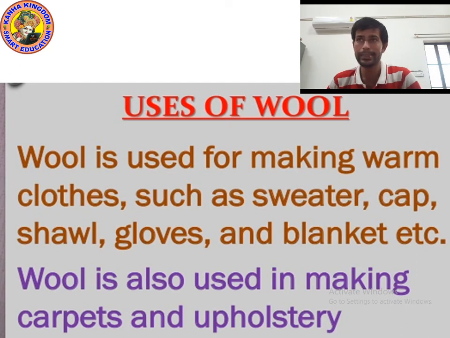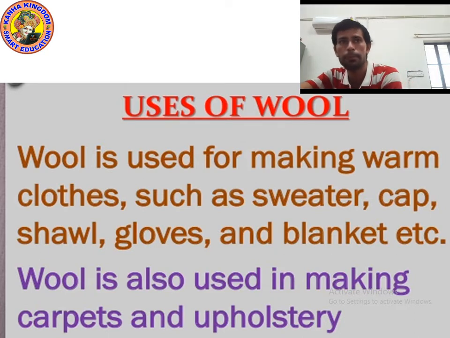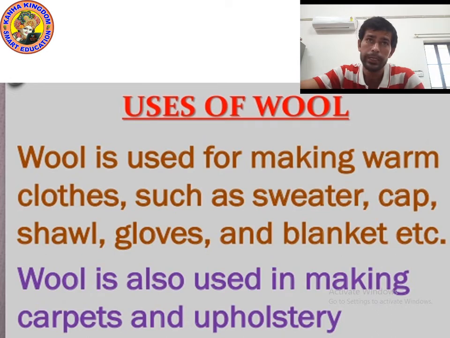Okay kids, now let's see some uses of wool. We know that we get wool from different animals. Wool is obtained from sheep, goat, yak, camel, llama, alpaca.